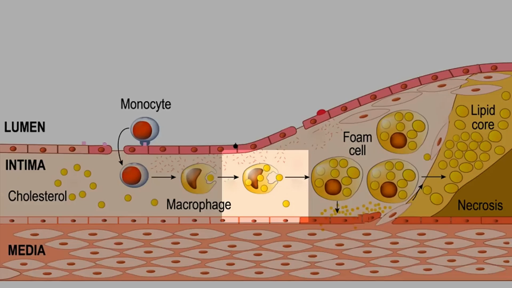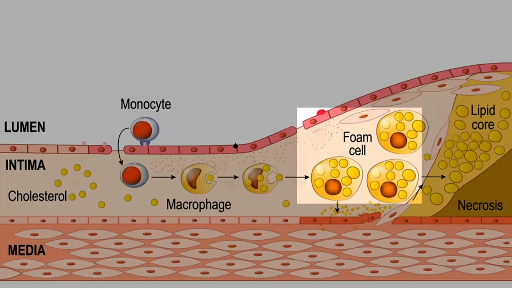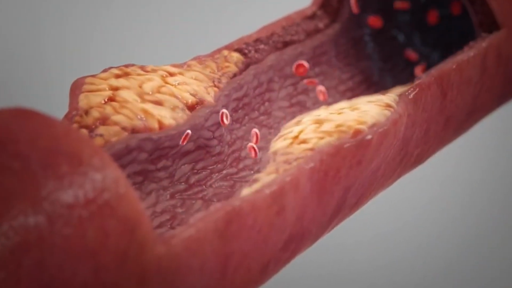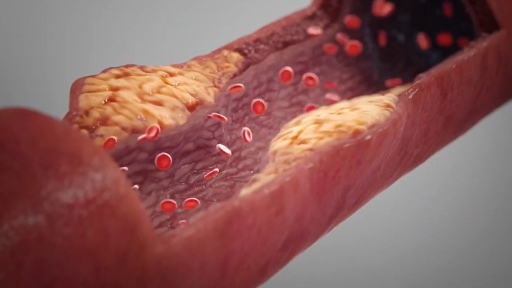The monocytes which have migrated will be turned into macrophages, which will eat up the LDL cholesterol. After eating up the LDL cholesterol, the macrophages will now form foam cells. The foam cells are just made up of dead cells and LDL cholesterol. Continual exposure to the risk factors will allow this process to continue and will allow for the expression of cytokines like interleukins and tumor necrosis factor. The smooth muscle cells in the middle space of the blood vessels will move to the inner lining of the blood vessels and will form a hard fibrous cap made up of collagen. This will gradually form a hard plaque, and the plaque will continue to increase in size as time goes on.